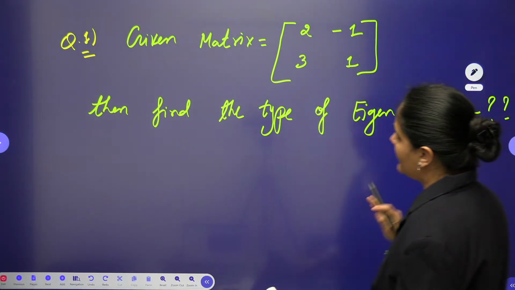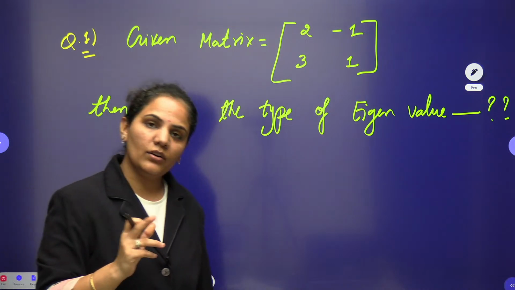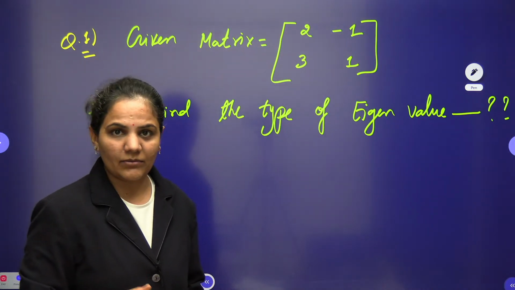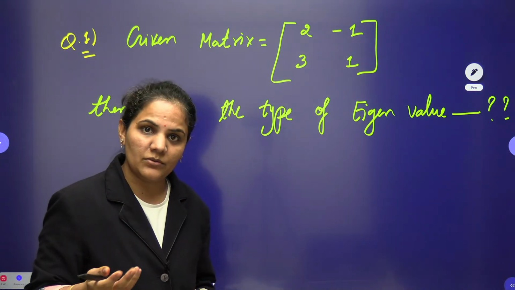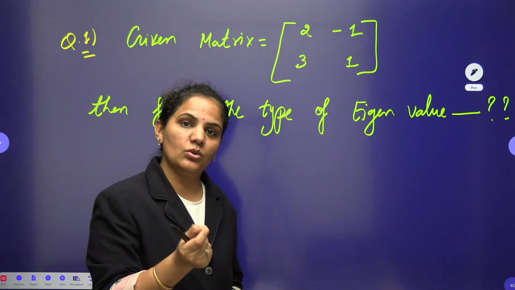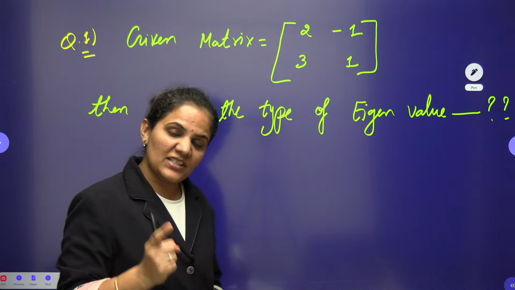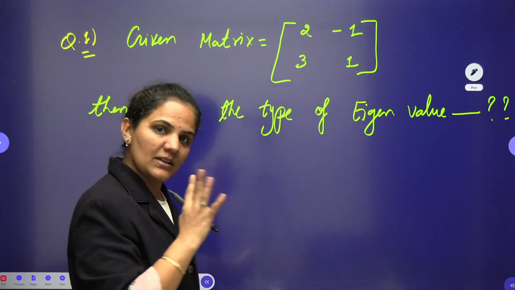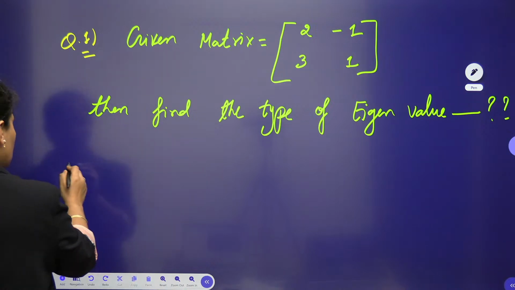Now as we know, here we can go with the sum and product of eigenvalues, but it will not give you clearly the result. Why? Because in the options we are not having eigenvalues, and whenever the options do not have eigenvalues, we should not go directly with the sum and product. But still I will cross check the result with the sum and product also in this question. Alright guys, so now here we need to go for this one.